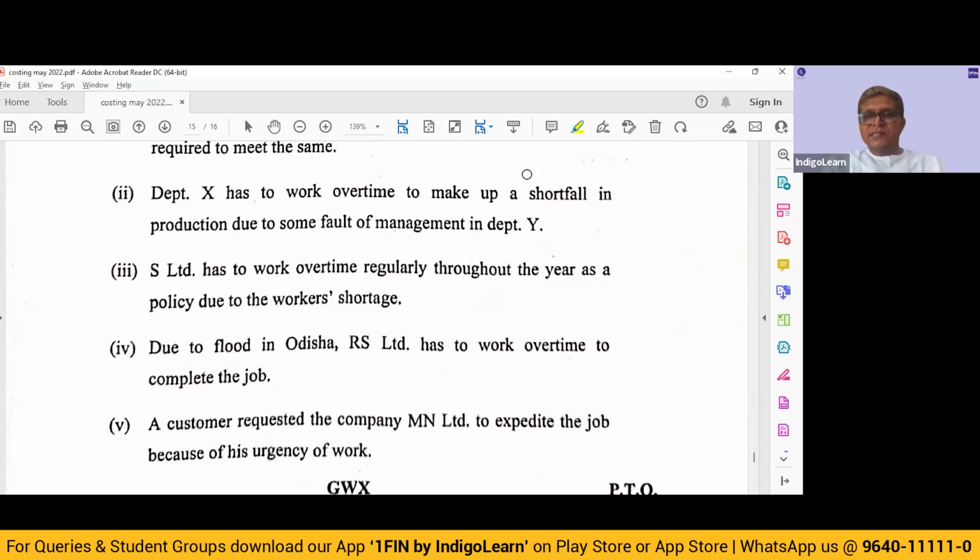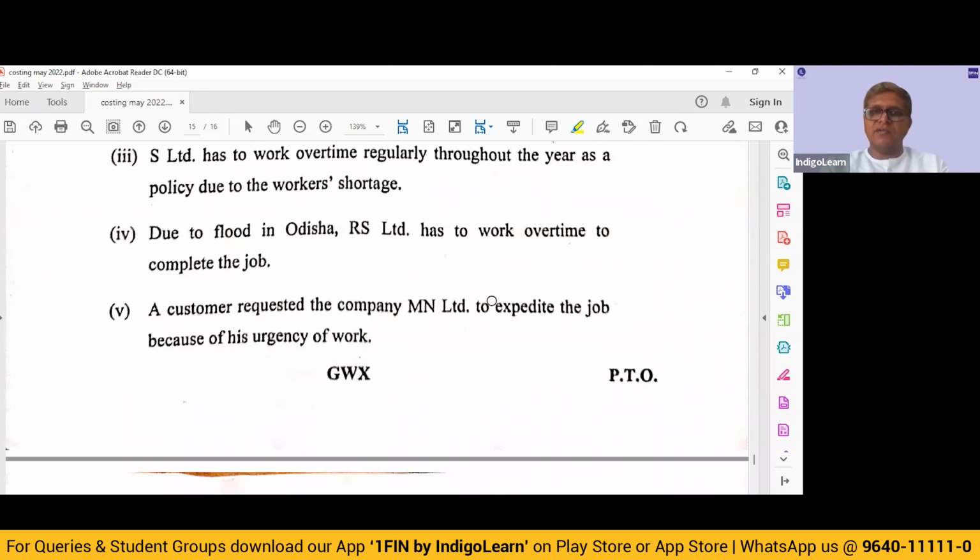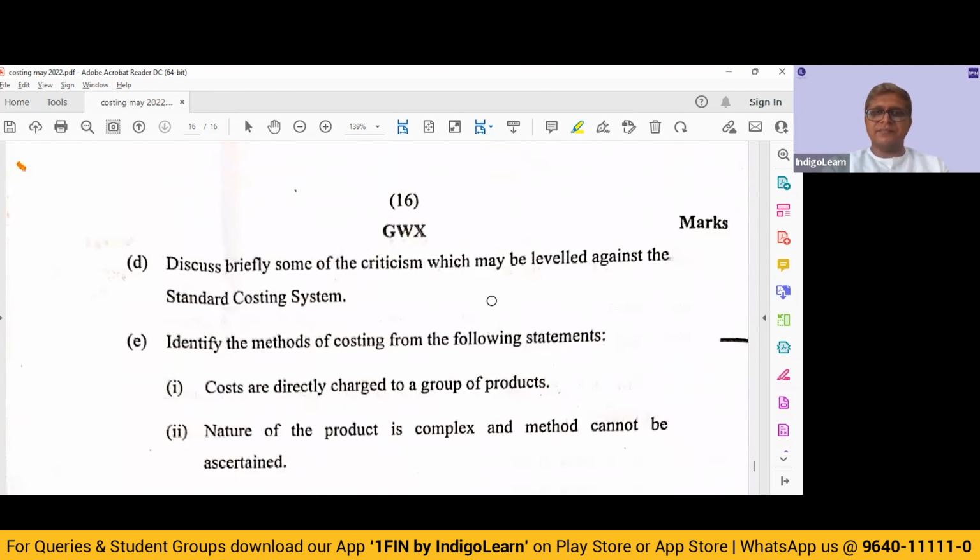Due to flood in Orissa, it has to work overtime. Abnormal reason. Charge it to the costing P&L. A customer requested, specific request. Charge it to the customer. Alright, whatever overtime we are having to pay. So that is how we need to answer those bits.